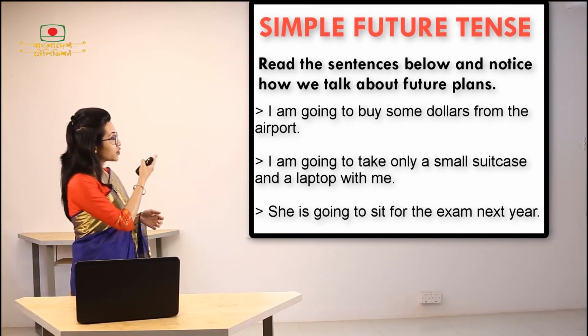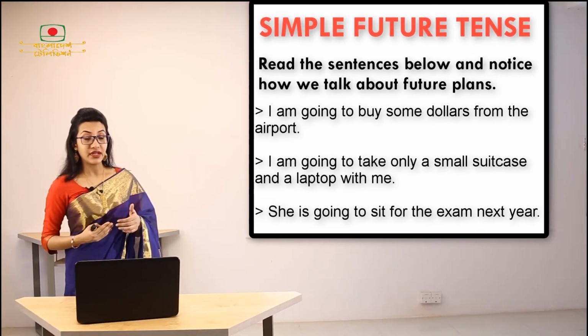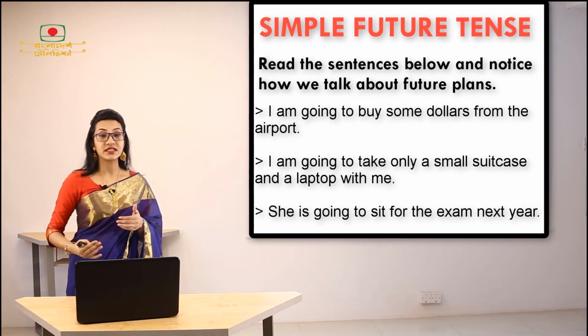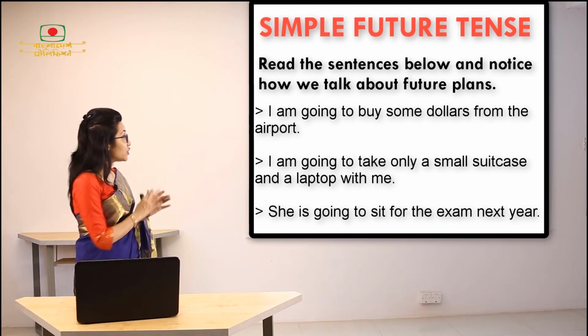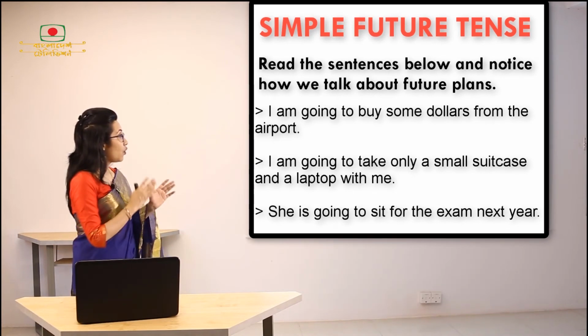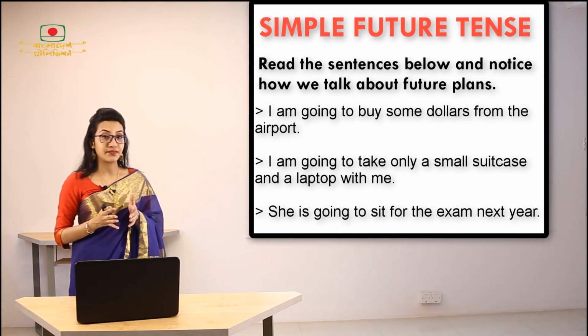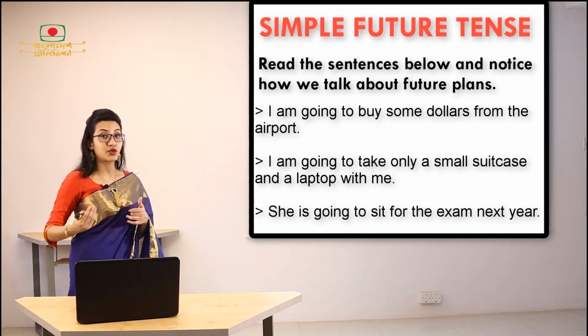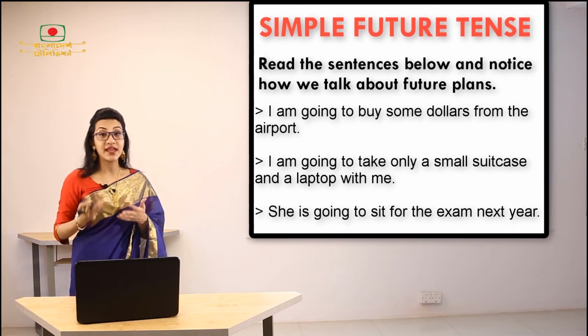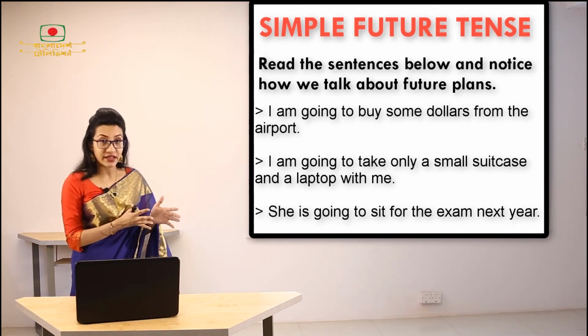Now all the events or actions that are going to happen, of course these are something that will happen after now, that means in the future. But look at the sentences carefully, all these are plans. So how are these plans? For example, I'm going to buy some dollars at the airport. So I have a plan in my mind that I'm going to do this at the airport.